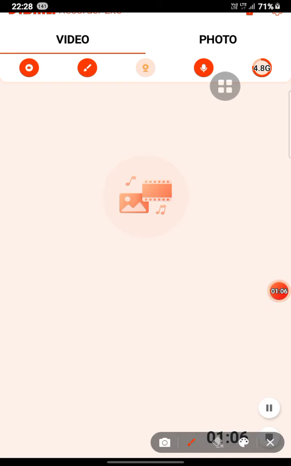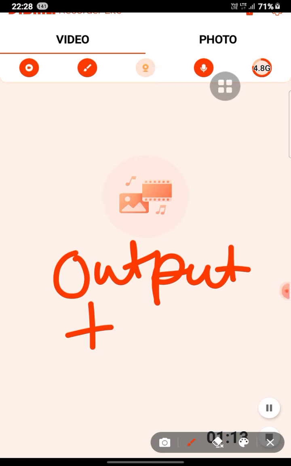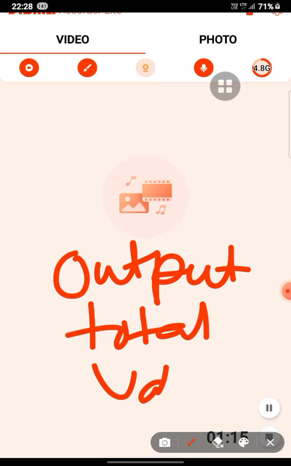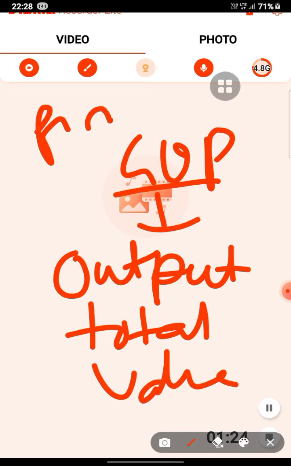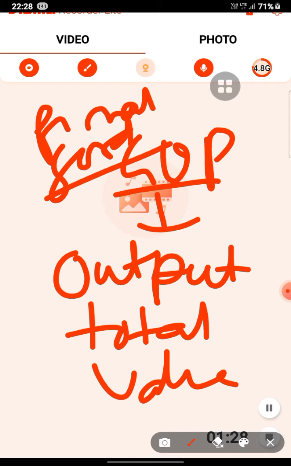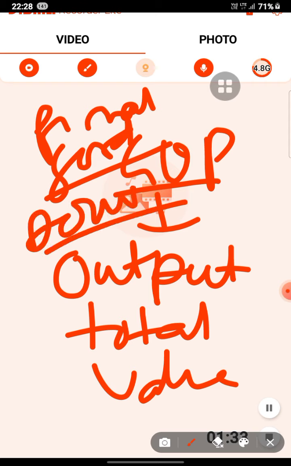GDP is the total market value of a country's output. What is the output? It's the total value of output. That is the GDP. It is the market value of all final goods and services produced within a financial year. So the financial year is also important.